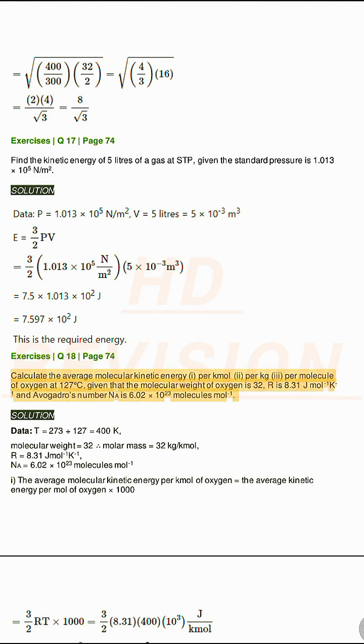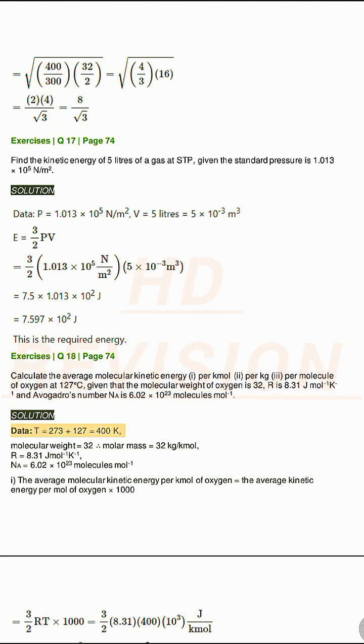Calculate the average molecular kinetic energy (i) per kilomole, (ii) per kilogram, (iii) per molecule of oxygen at 127 degrees Celsius, given that the molecular weight of oxygen is 32, R is 8.31 J mol⁻¹ K⁻¹ and Avogadro's number Na is 6.02 times 10^23 molecules mol⁻¹.